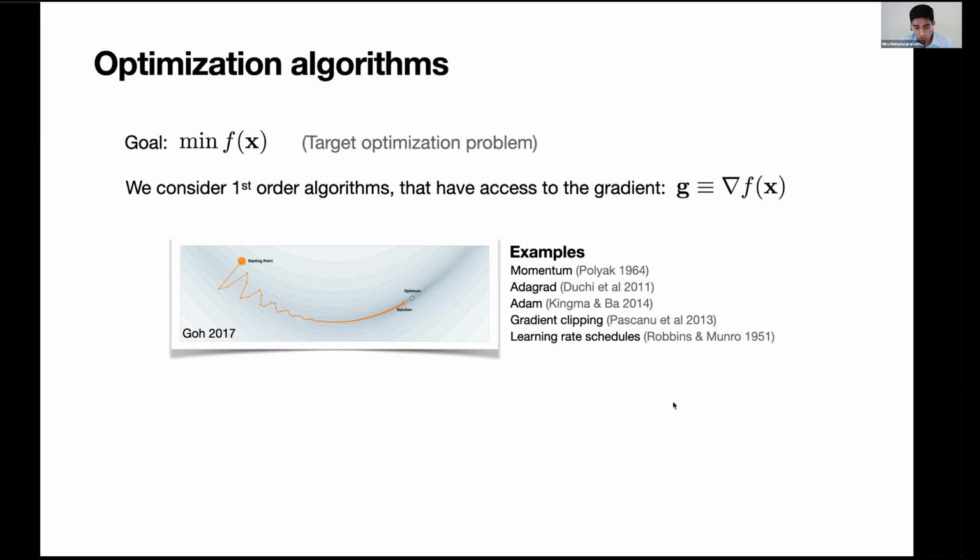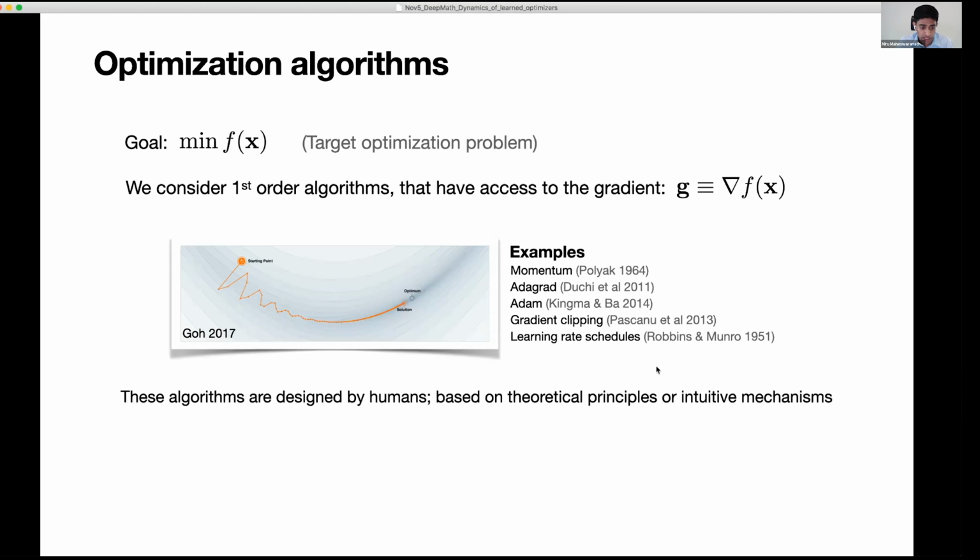What unifies all of this work is that the provenance of these algorithms or ideas is really designed by humans. They're based on theoretical principles or intuitive mechanisms. And this intuition is really useful. For example, it allows us to combine different ideas from different optimizers, identify particular problems that certain optimizers are really well suited for, or even identify flaws in a particular optimizer.